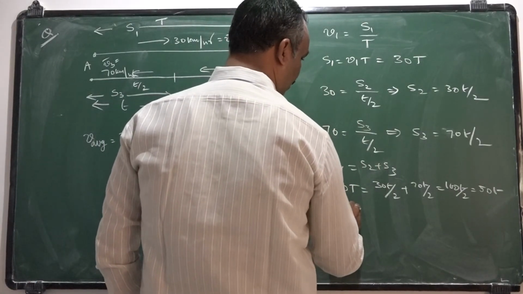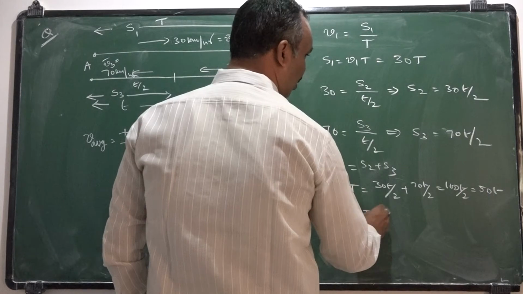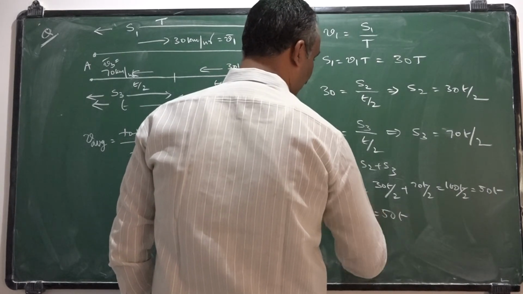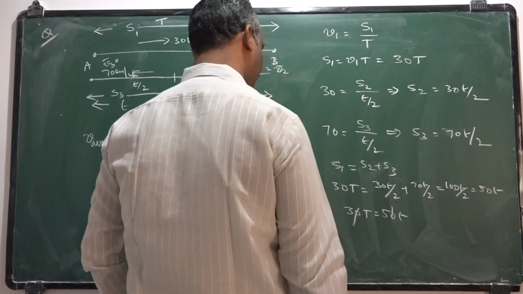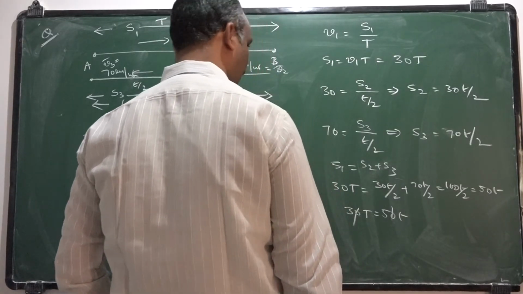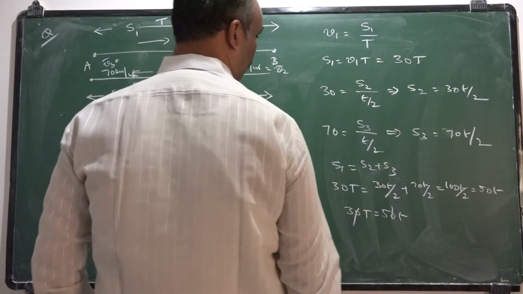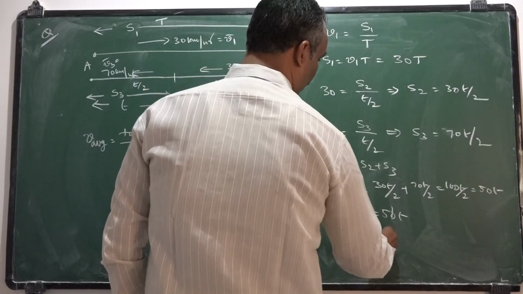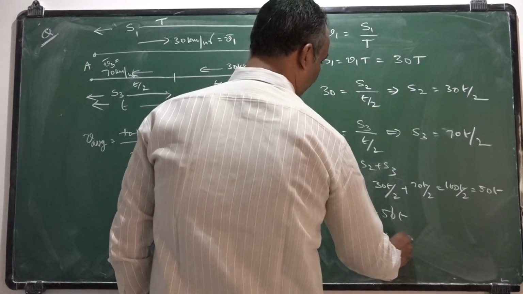So 30 capital T is equal to 50 small t. The 0 0 gets cancelled. You can replace small t with 3 by 5 capital T.